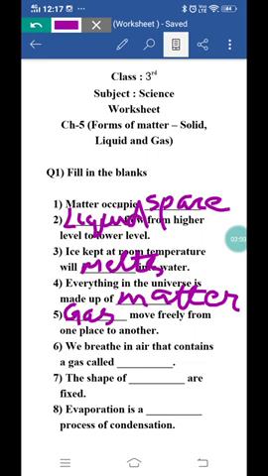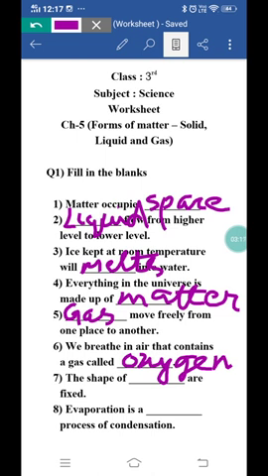Sixth is we breathe in air that contains a gas called dash. Which gas do we breathe? Oxygen, and oxygen is present in the air. So we breathe in air that contains a gas called oxygen.